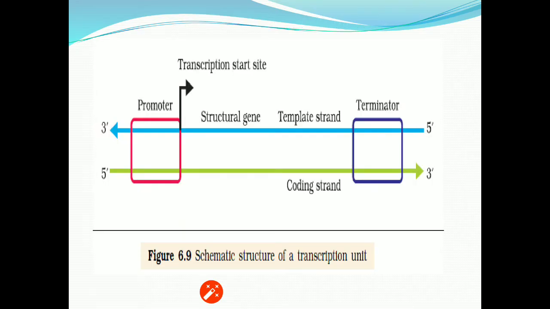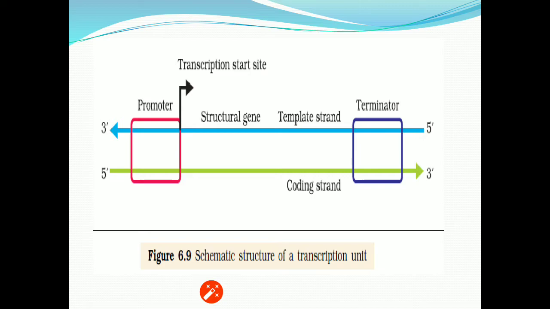Now here is the schematic structure of a transcription unit. The DNA strand is shown in an uncoiled state. The blue strand is the template strand and the green strand is the coding strand. The template strand has the polarity 3 prime to 5 prime, while the coding strand has the polarity 5 prime to 3 prime.